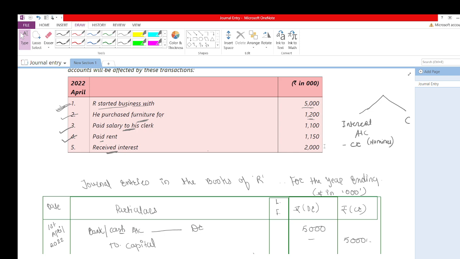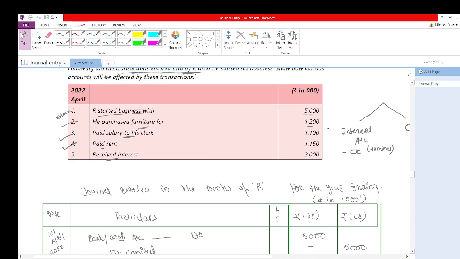By explaining these rules again, we recorded all these journal entries. We also discussed that every entry has two effects, debit and credit, and we need to record each and every transaction according to the double entry system, that every debit has an equal and opposite credit. So I hope you are able to understand all these concepts and everything is clear to you.